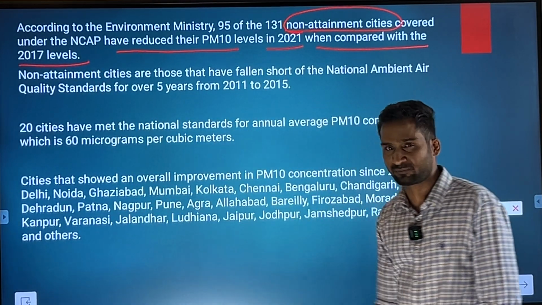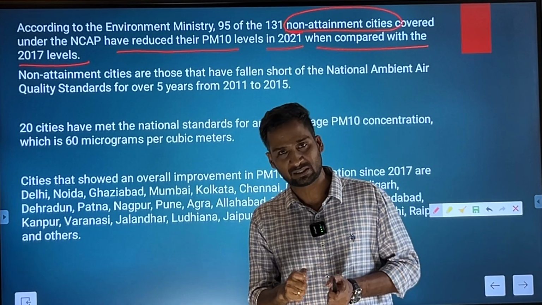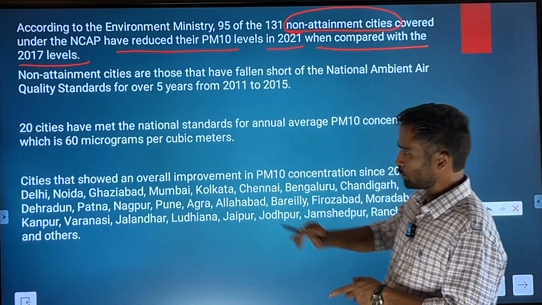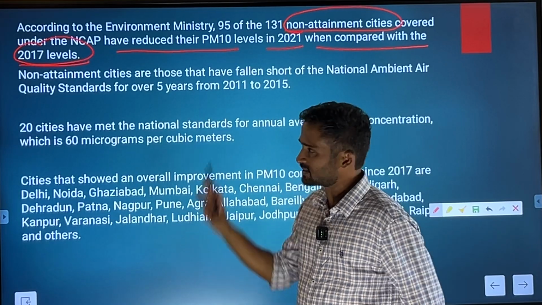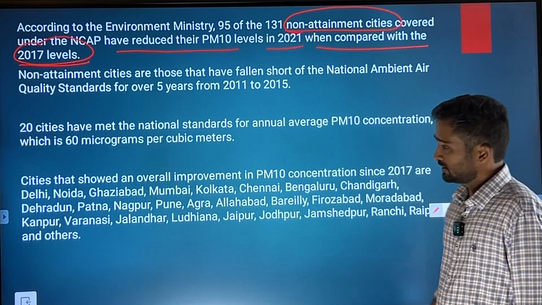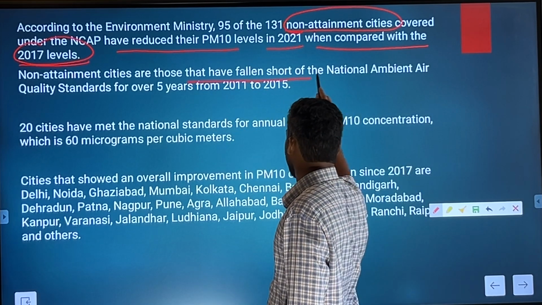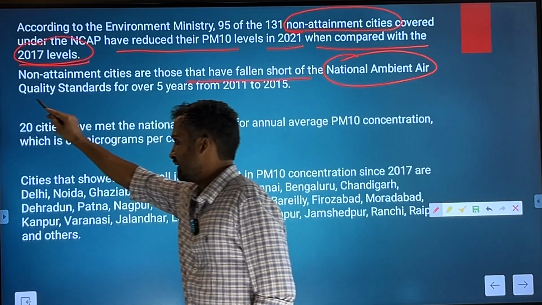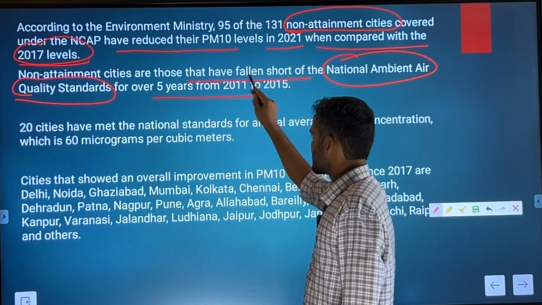Basically, if you read about this program, this is trying to reduce the pollutants compared to the 2017 level. So, the baseline for this program is year 2017. Then non-attainment cities are those which have fallen short of national ambient air quality standards for over 5 years.